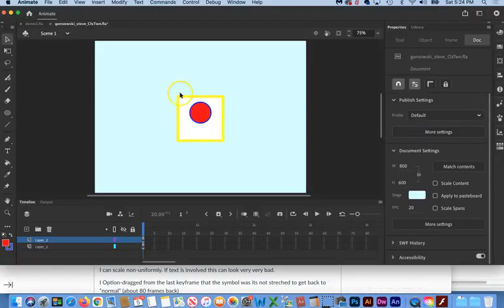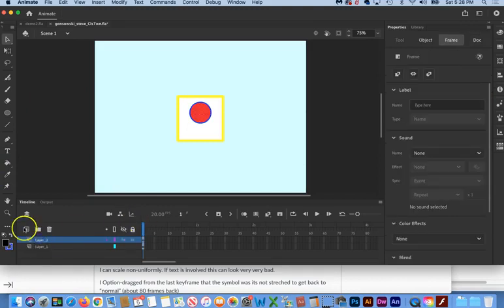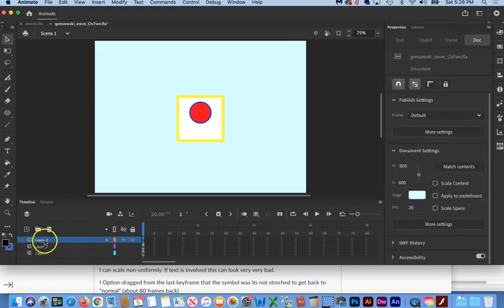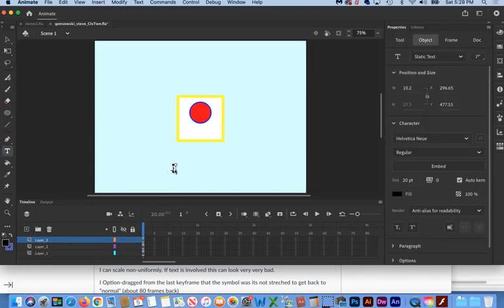So we go over here, we grab the text tool, and just to make our life super easy here, before we grab the text tool, let's make one more layer. Again, we won't worry about naming it for now, but we know this is the 3rd layer on the top here. Then we'll grab the text tool, we'll click with the text tool anywhere on the stage, and we'll Command V, and we'll paste out the word symbol.